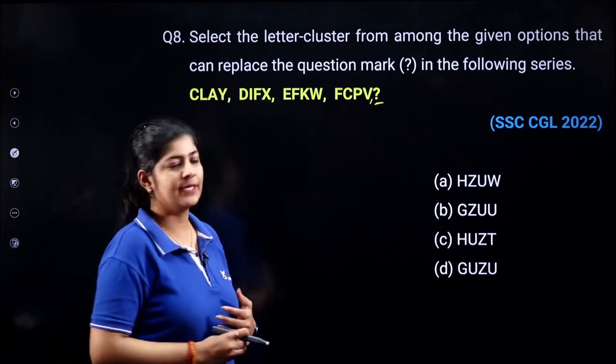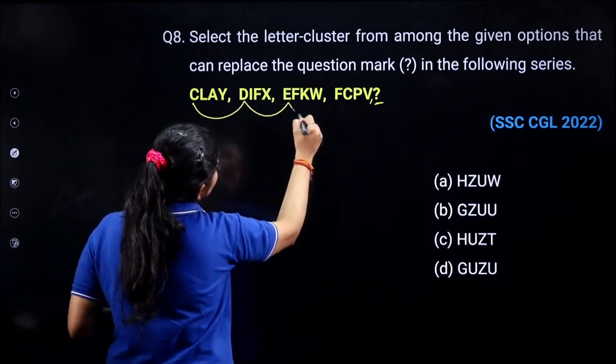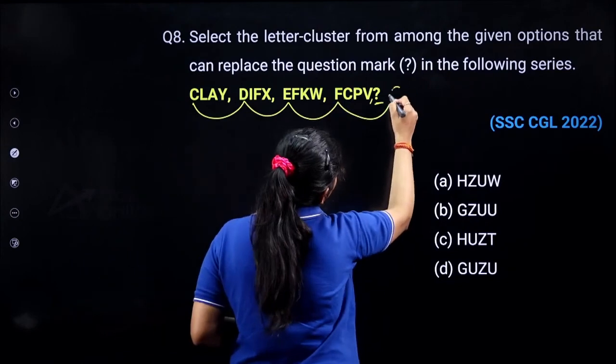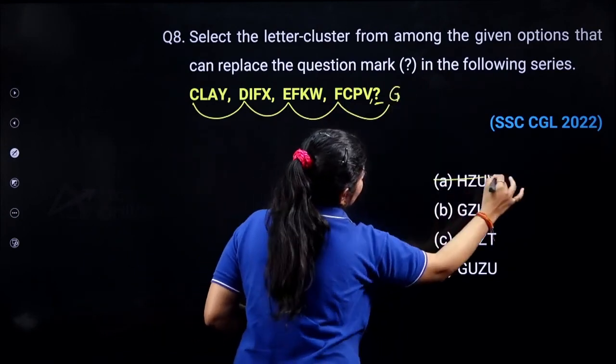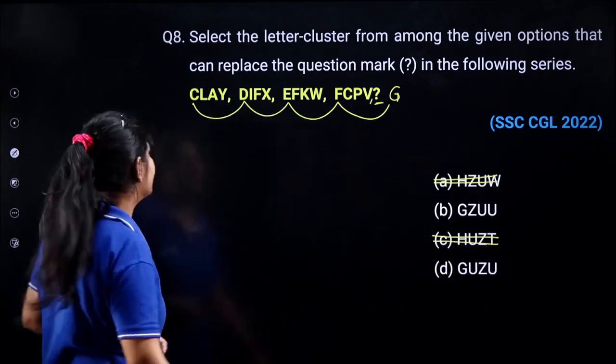Okay, let's see. Here I am having C, then D, then E, then F. We know that here we need G, not H. These two options are eliminated, right?